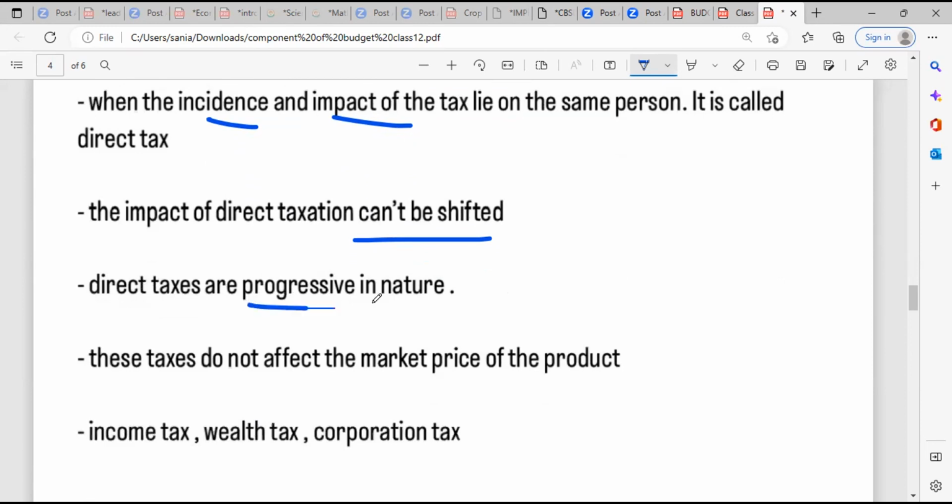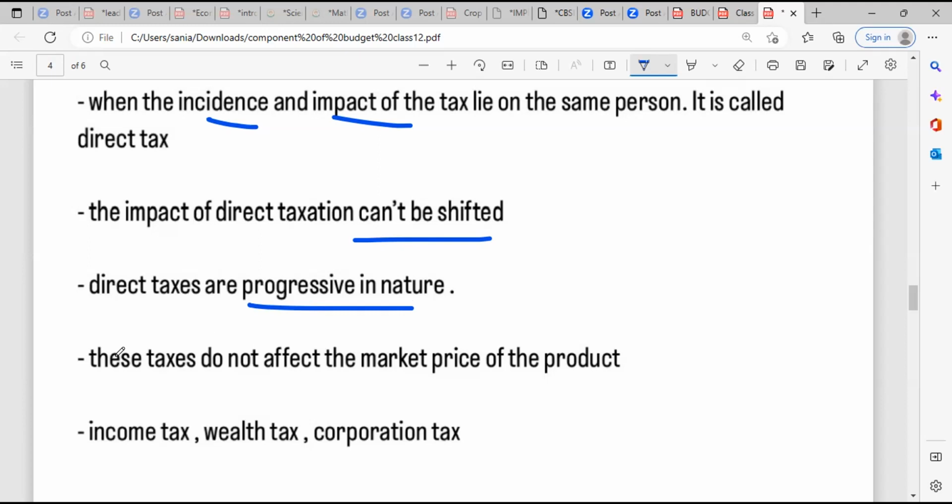These taxes are progressive in nature. Progressive in nature means the government is taking money from those who are earning above, say, 550,000, something like that. So tax deduction is there. From that tax, the government does development work, like making roads. From the tax collected from the people, the government works on development. So these taxes are progressive in nature.